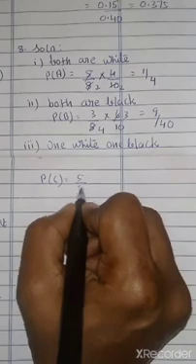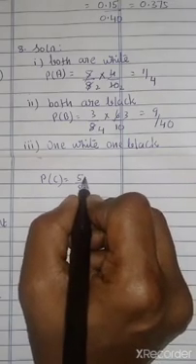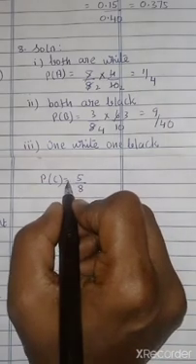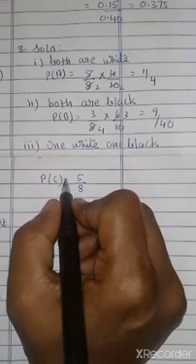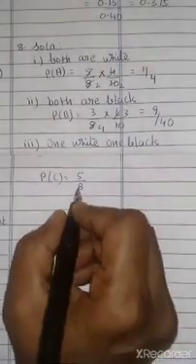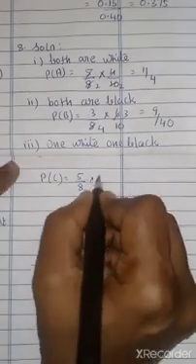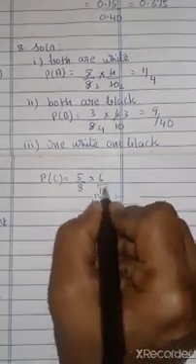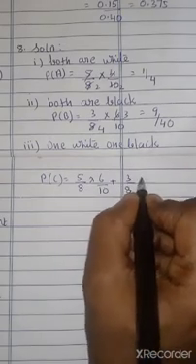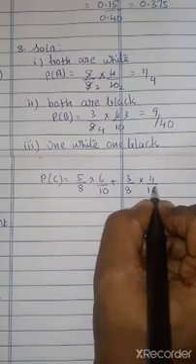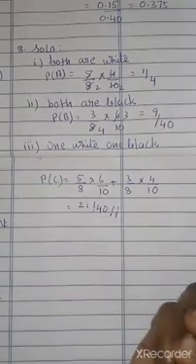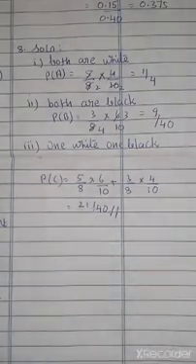So if we take white from the first bag, we have to take black from the second bag, plus if you take black from the first bag, you have to take white from the second bag. Okay, and if you simplify you will get the answer as 21 by 40 is the final answer.